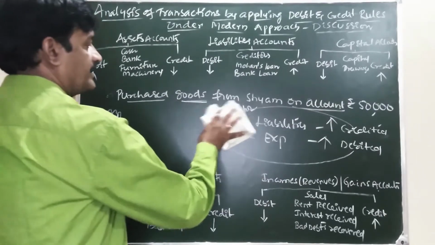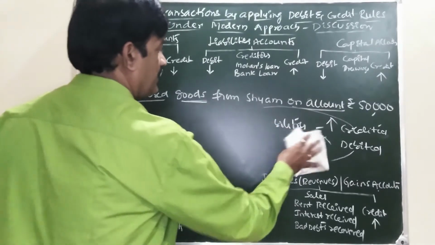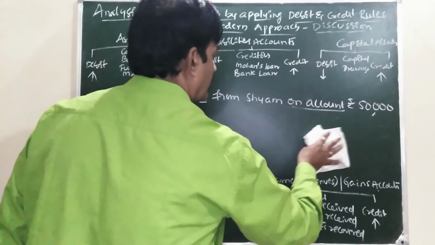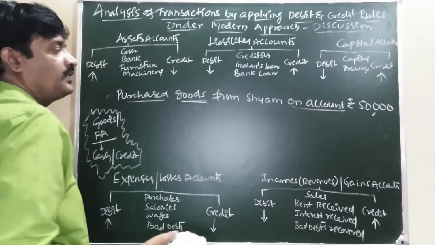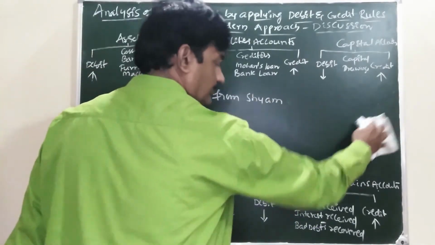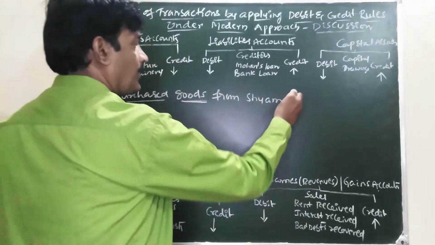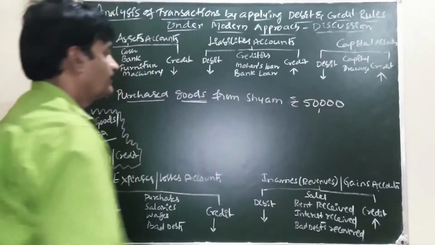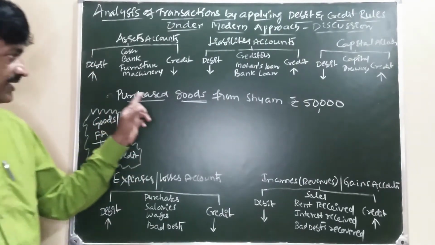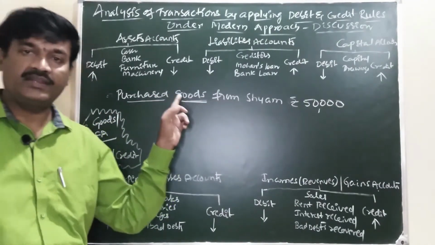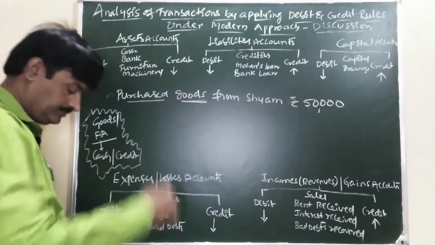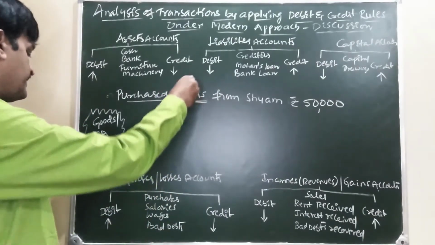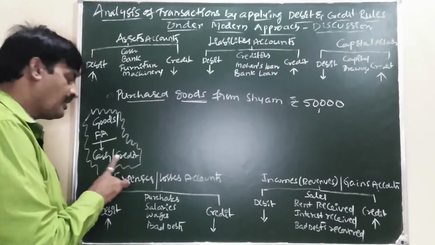You take another transaction. Purchase goods from Shyam, rupees 50,000. What is there in the transaction? Goods are there. If goods are there, it is necessary to check cash or credit.